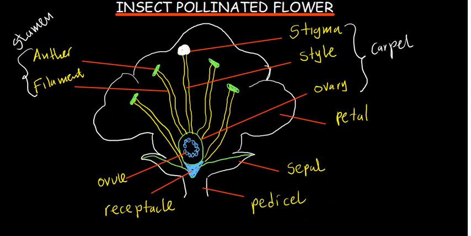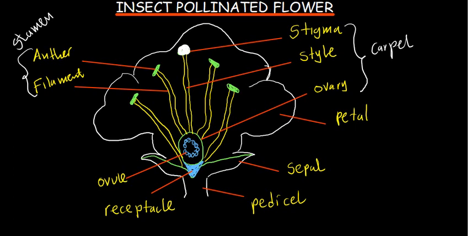Starting from the very bottom, this stalk is the pedicel. What is a pedicel? Its other name is flower stalk. The pedicel is a modified stem that holds the flower so that it doesn't get too far. That is what we call a pedicel.